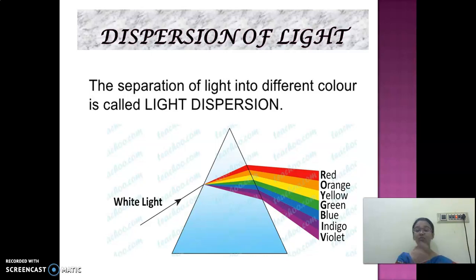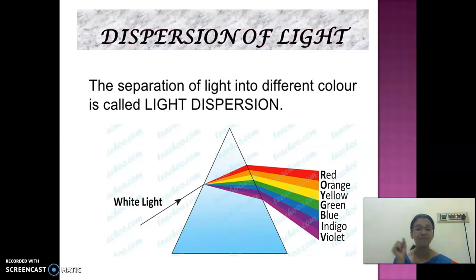How does a rainbow occur? When light passes through raindrops. Opposite to the sun, we are able to get that rainbow. So it is made up of 7 colors called VIBGYOR.